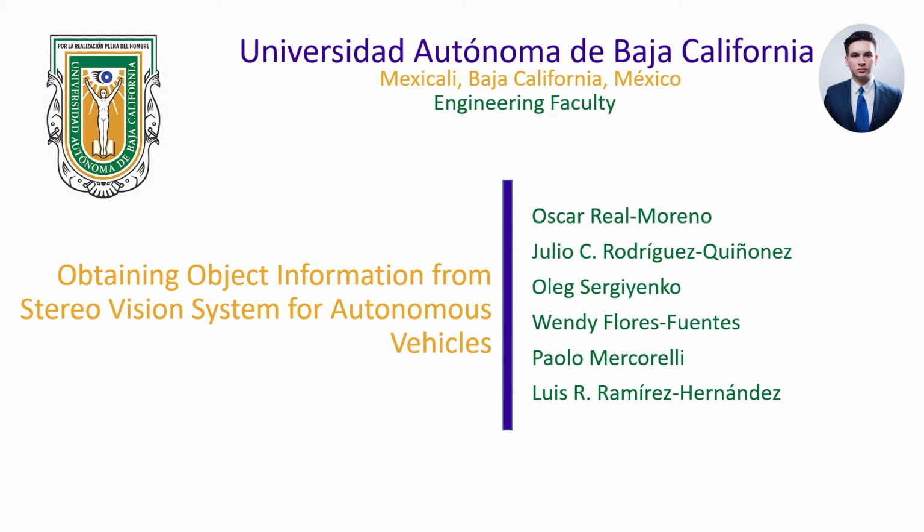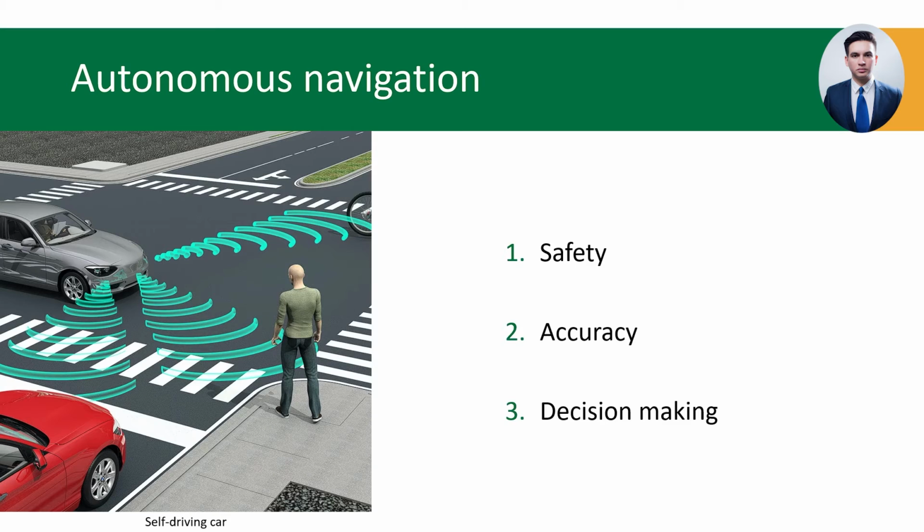I'm a PhD student from Mexico and I'm going to present you our work, which is titled Obtaining Object Information from a Stereo Vision System for Autonomous Vehicles. Autonomous navigation is a task that requires the most information it can get from its surroundings for safety, accuracy, and decision making. In our work, we present a stereo vision system capable of obtaining object information for autonomous vehicles.